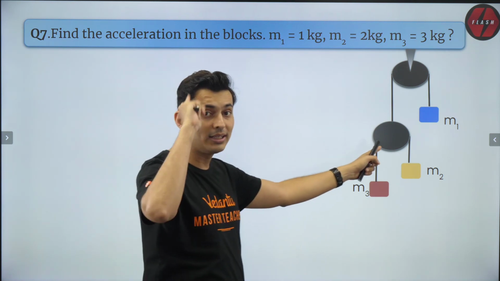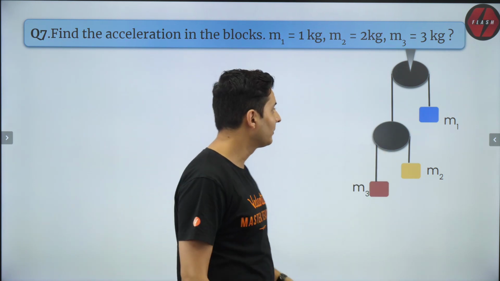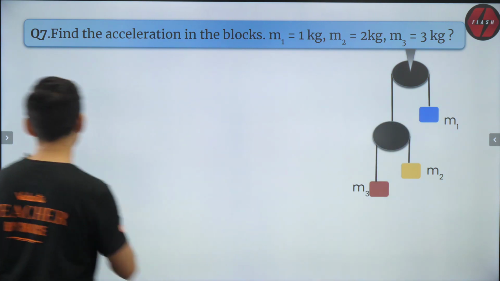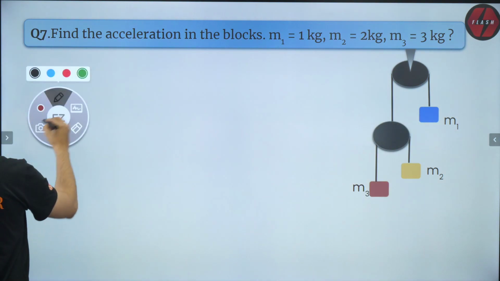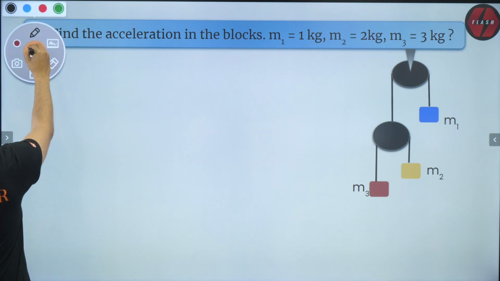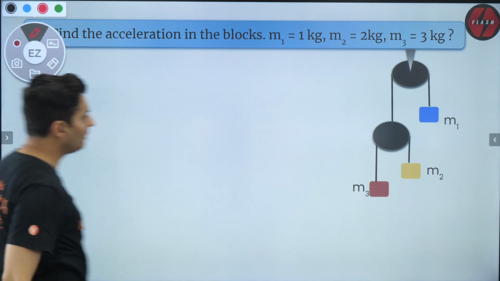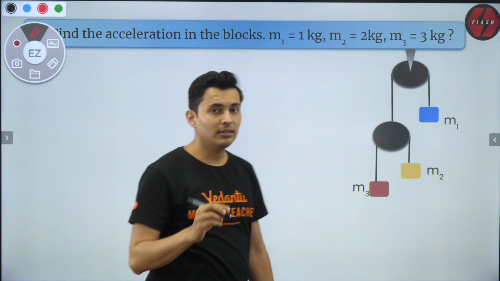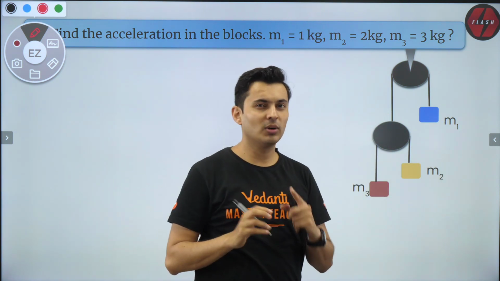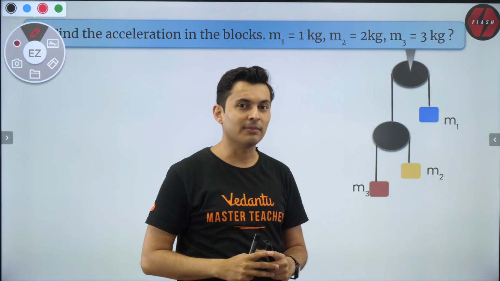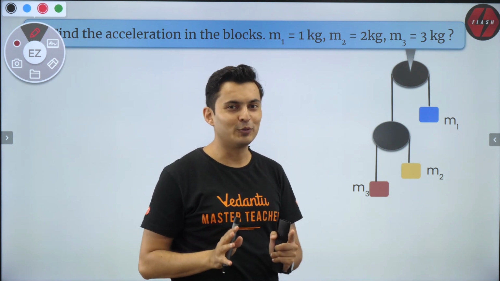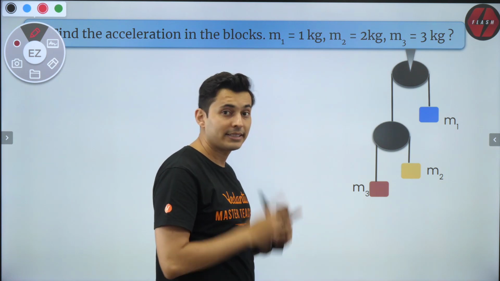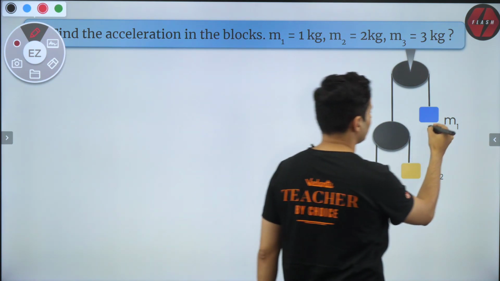First things first, pulleys are massless. Okay, keep that in mind. I'm going to draw the FBD here only to save some space, because we're going to need it for sure. Now let's think about the free body diagrams. Please understand, I have not yet taught what is an inertial and a non-inertial frame. So I will not be using any pseudo forces. I'll be sitting on the ground and making all the observations. Yes. So let's do this.